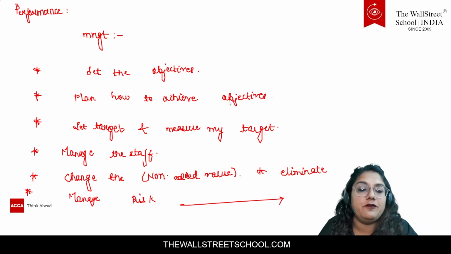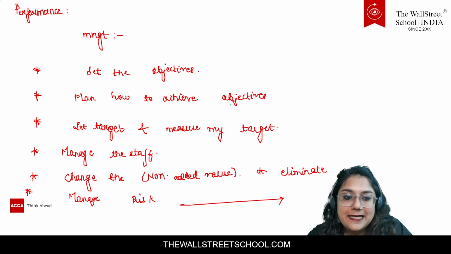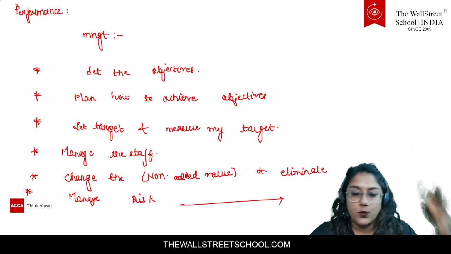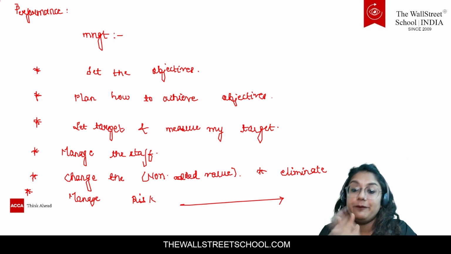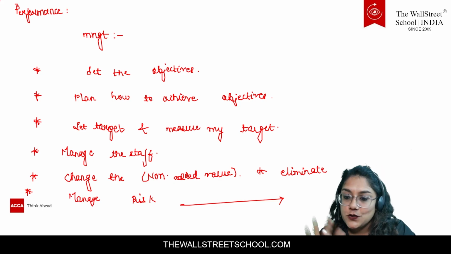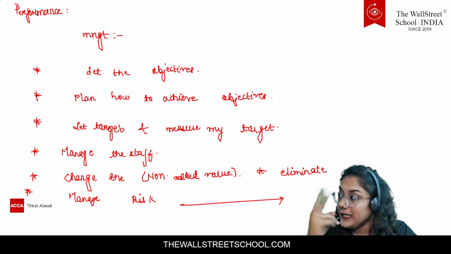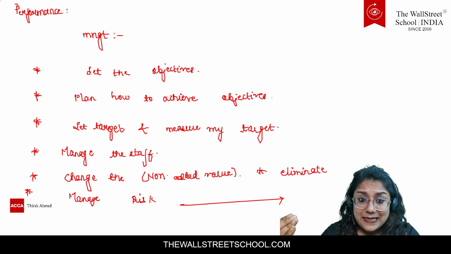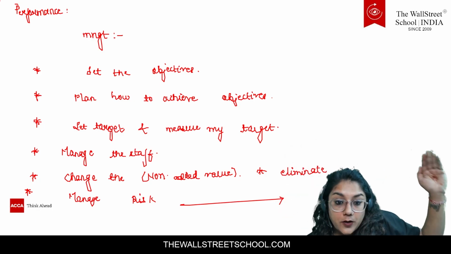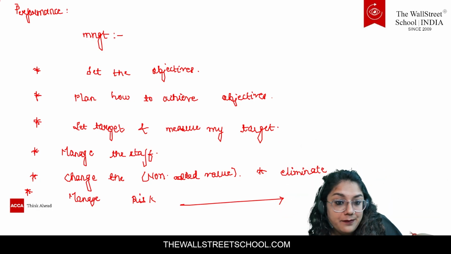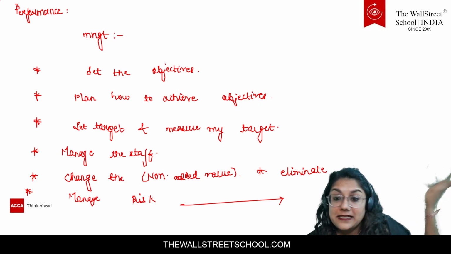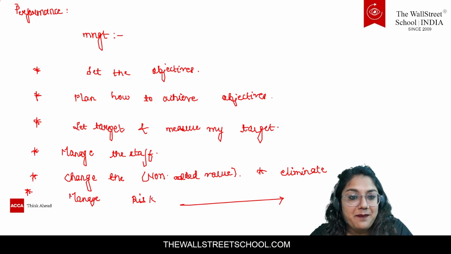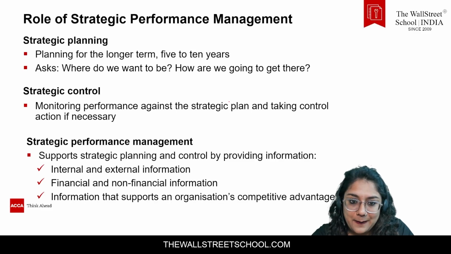Okay, after that you have to perform the task, and then finally it will be achieved. So if you wish, just note it down, guys. This is the meaning of performance. At every stage we need to have an eye on the performance: setting the targets, making the plans, setting the objectives, managing time, managing the staff, eliminating unwanted tasks, and managing the risks. Managing the risks is the first thing.